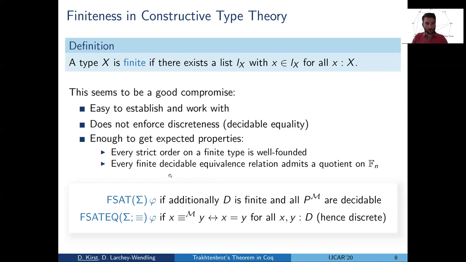Okay. Now we can define finite satisfiability, and as one would expect, this means we require the domain to be finite, but also we require that all predicates are decidable, because a finite model should be nothing but a table where we can computationally look up all the data. For simplification, we also introduce finite satisfiability on a specific equality symbol. And here we require that the model interprets syntactic equality with real semantic equality.